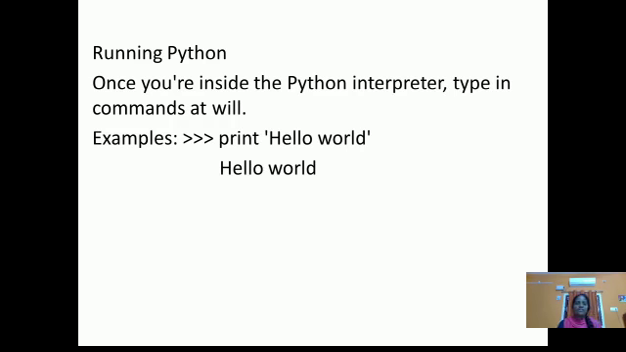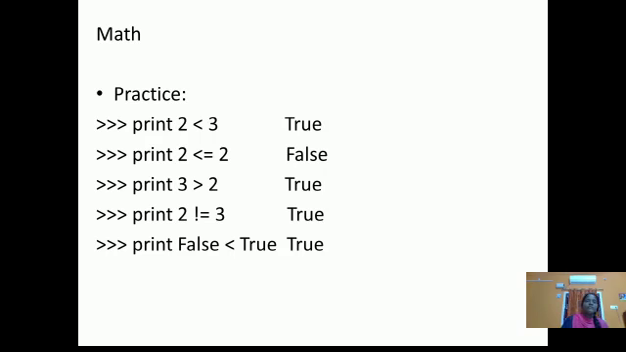Then you can do mathematical operations also. For example, print 3 plus 12 gives the output 15. You can do the subtraction operation also. Then you can compare the values. For this I have given some examples. 2 is less than 3, yes, true. 2 is less than or equal to 2, false. 3 is greater than 2, true.